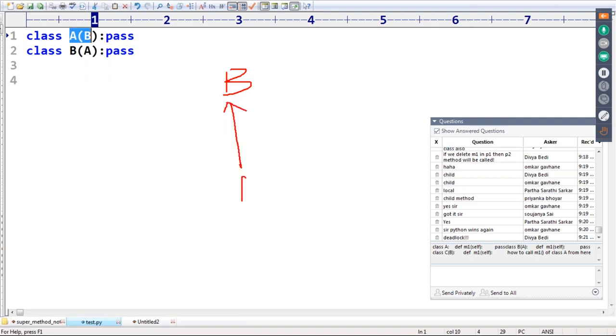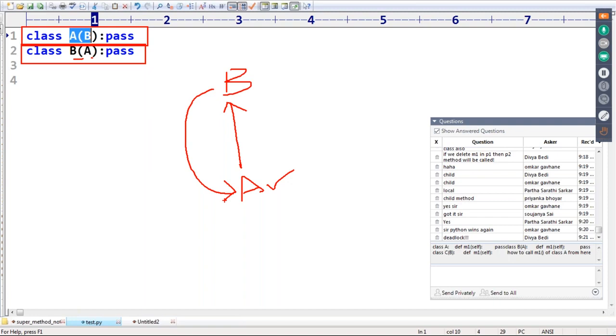Just because of the first line, you are telling that all properties of B, I want in A. Excellent, you can define that. Immediately, I'm asking: class B is the child of A. All properties of A, I want in B. So A requires B's properties, and B requires A's properties. A requires B, B requires A.